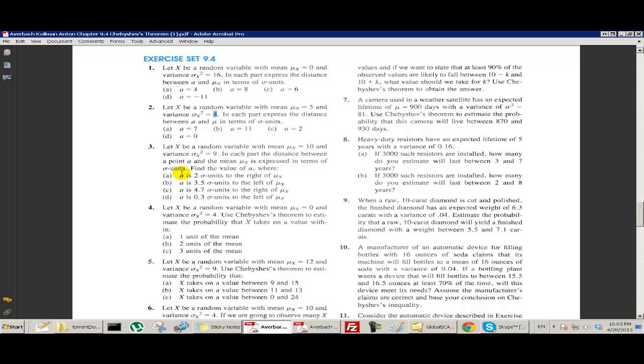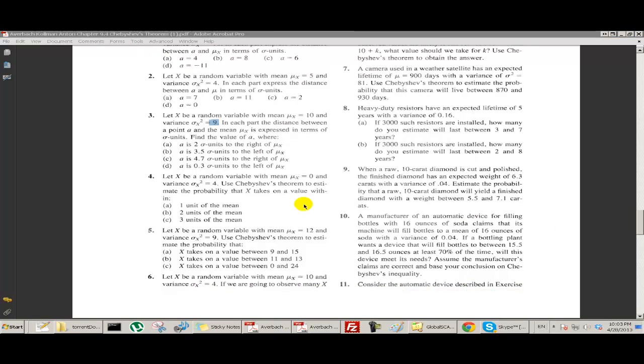If a is 2 standard units to the right of the mean, the mean is 10 and the standard unit is 3, then it's 2 threes above 10, that's 6 above 10, so it's 16. And this one is 3.5 standard units to the left of 10, so 3.5 times 3, whatever that is, you can do that.